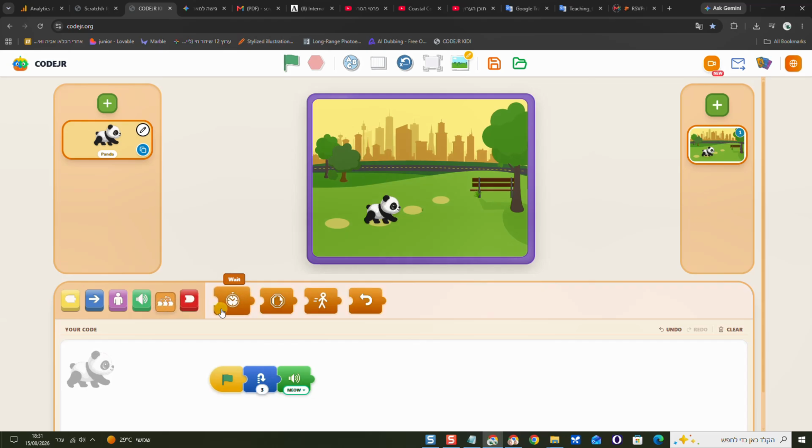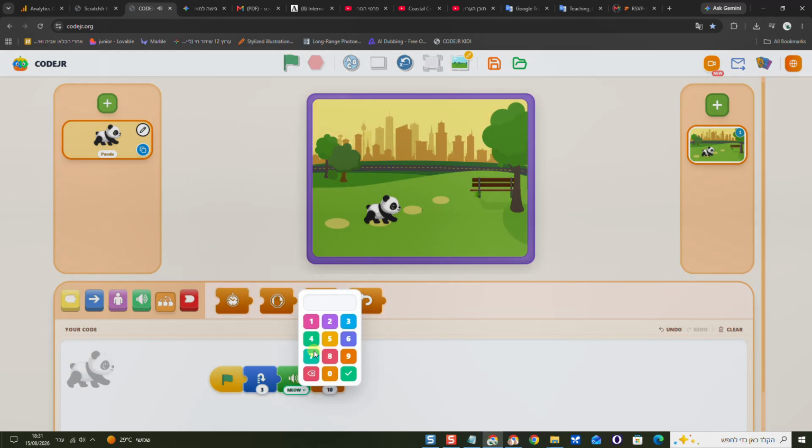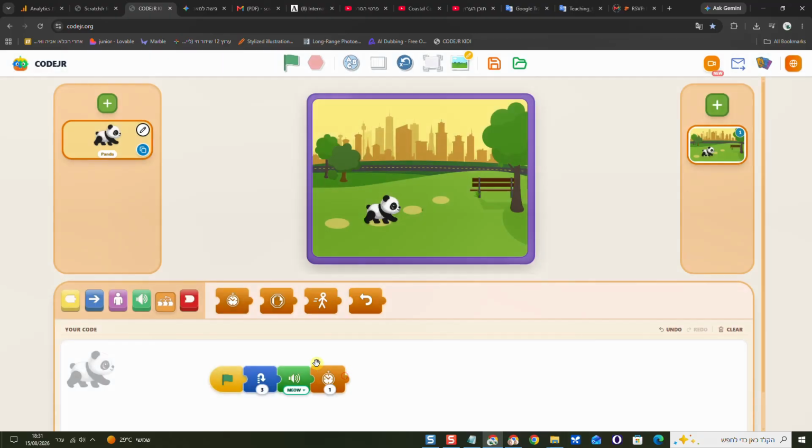We will take the wait block. We will set the value to 1. We will take the forever block. Let's run the script. Panda jumps, and every time it lands, we have a sound.